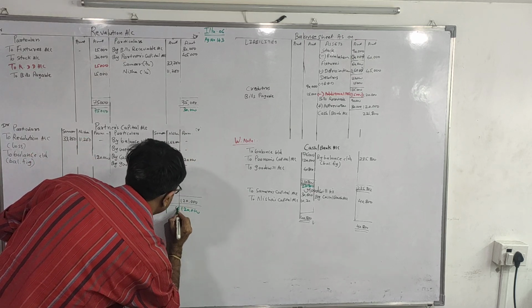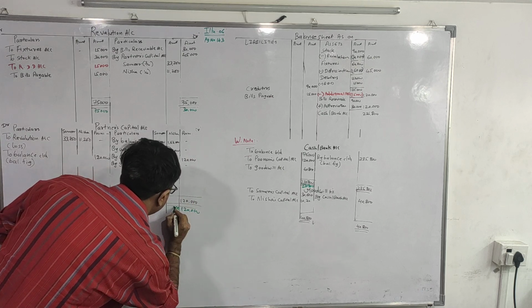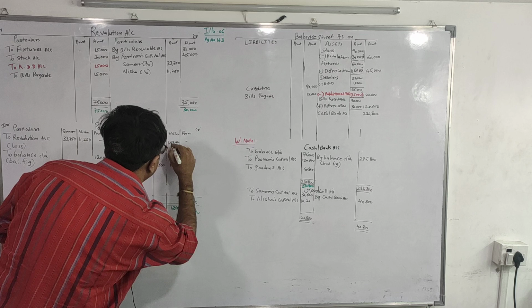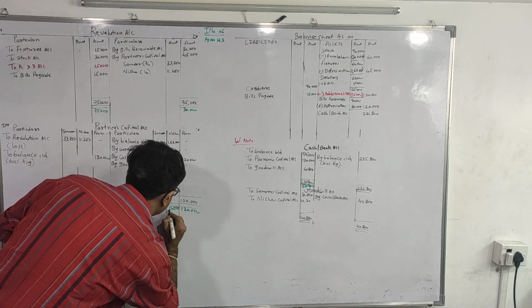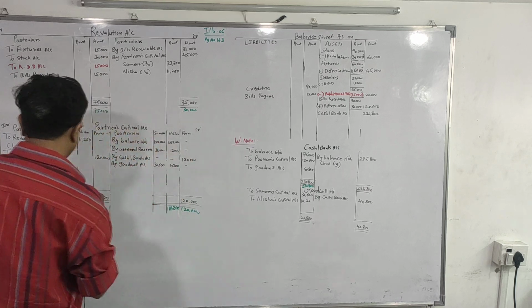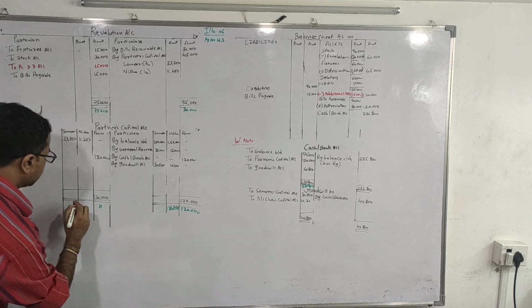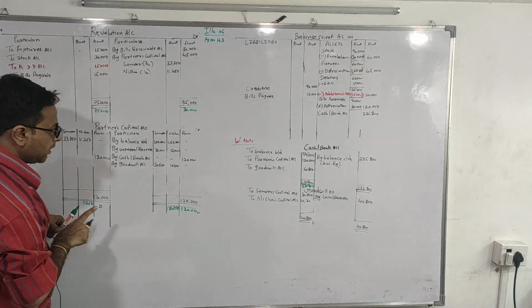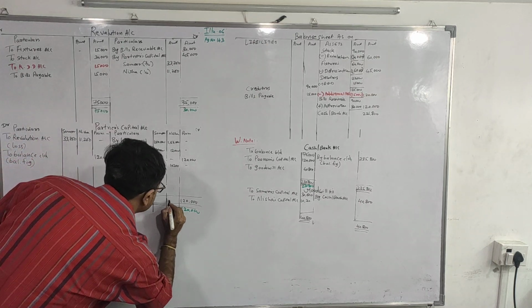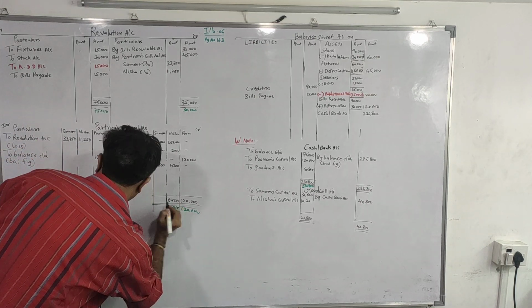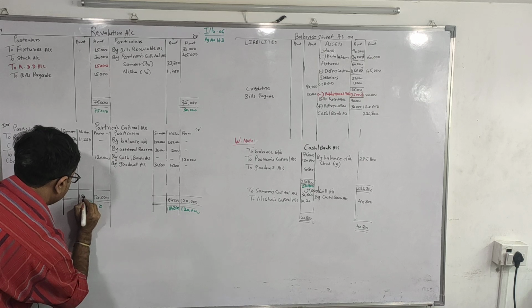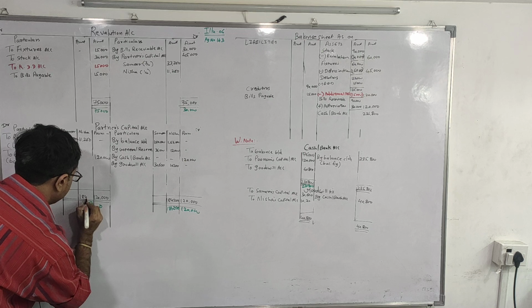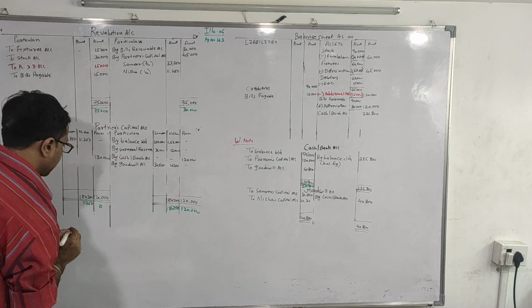Zero, 2 plus 2, 4, 6 plus 1, 7, 8, and 1. 1,80,200. And on this side it is 11,250. So the credit side is more. On both the sides we will write total 1,80,200.